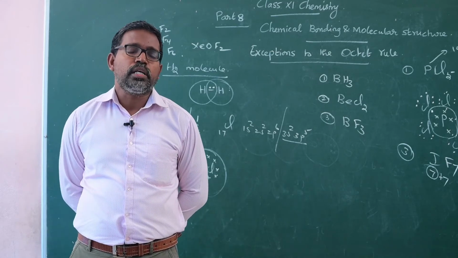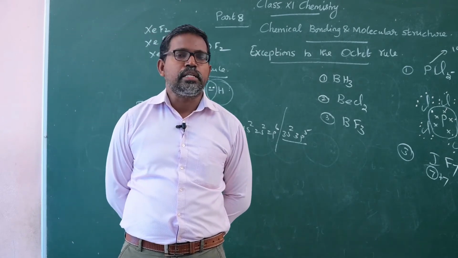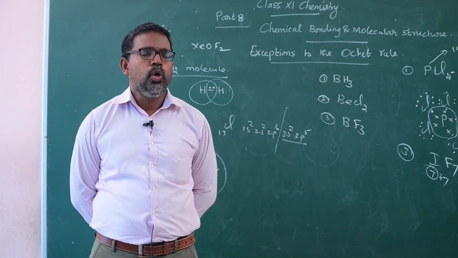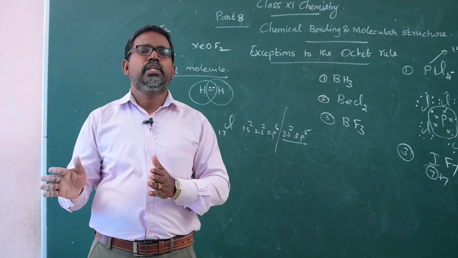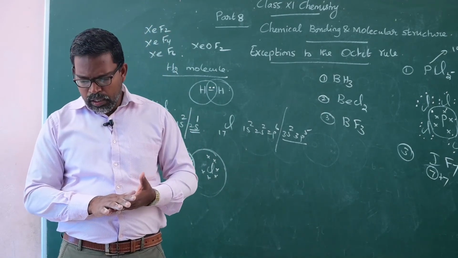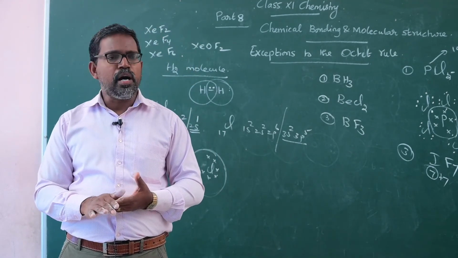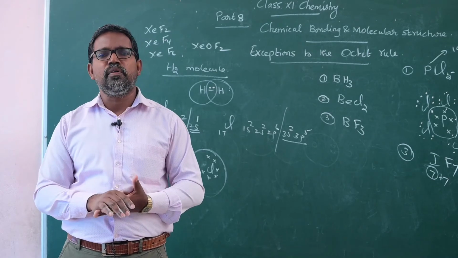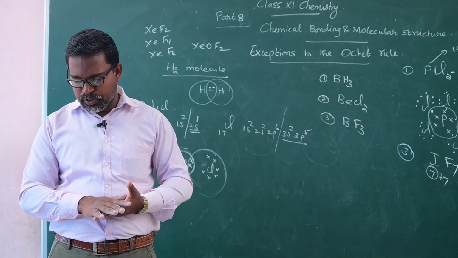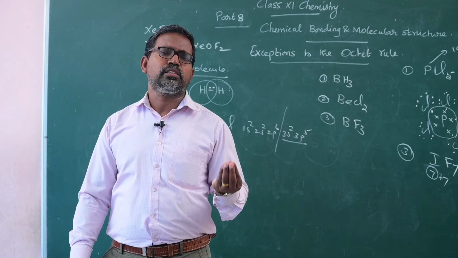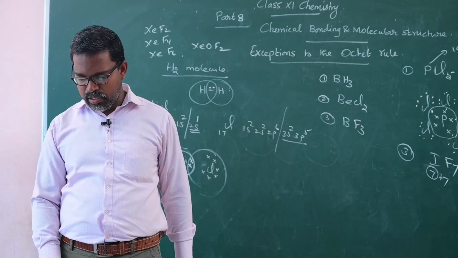I already told you the general characteristic properties of ionic compounds. Now we are going to discuss the general characteristic properties of covalent compounds. From the examination point of view, questions may ask about the differences between electrovalent compounds and covalent compounds. Most covalent compounds exist in the form of molecules, not ions, because they are held together by weak van der Waals forces. They exist as liquids, and some exist as solids and gases.